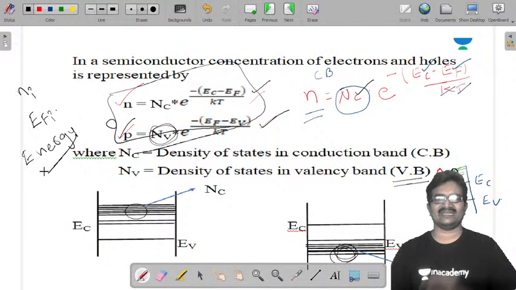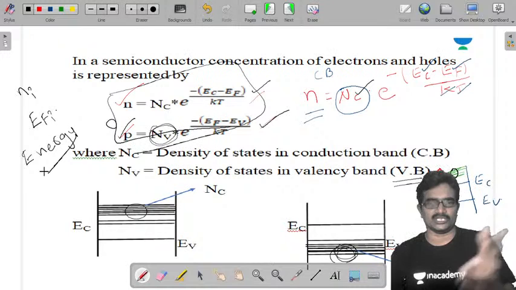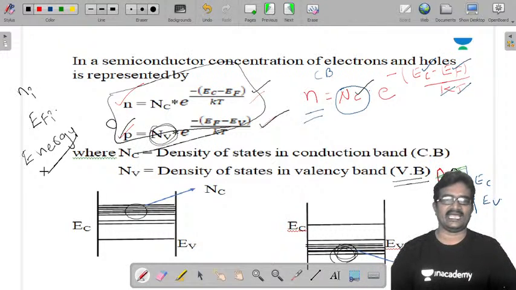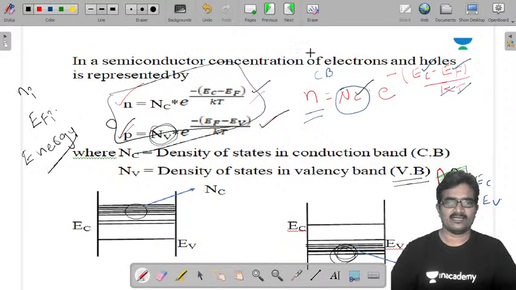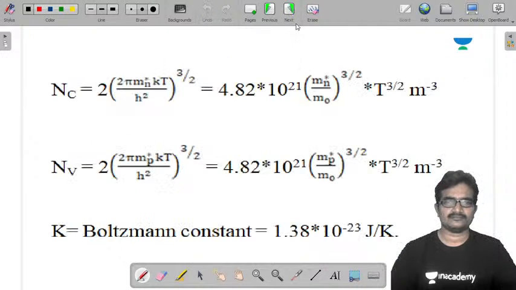Everything will be derived from the knowledge of these two, n and p, only. So these are the values of Nc: 2(2π mn* kT/h²)^(3/2). By simplification you get this. Next class we verify all this.